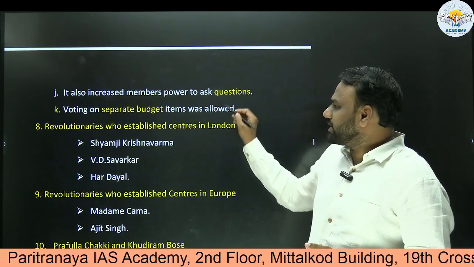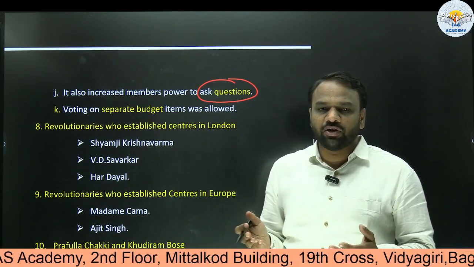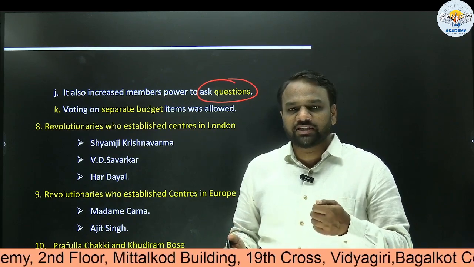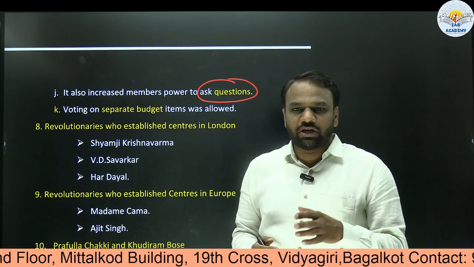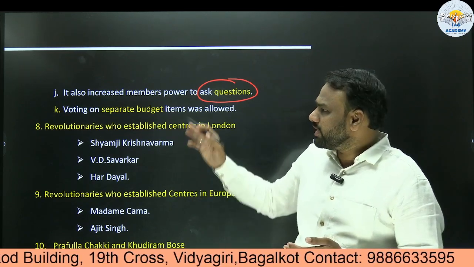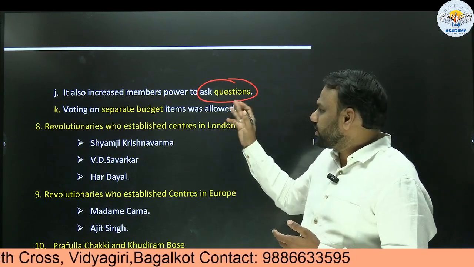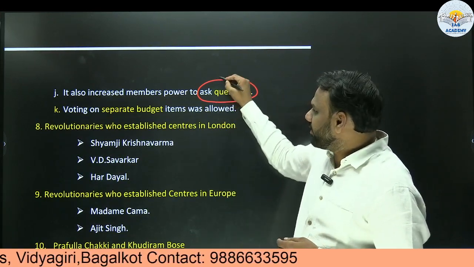Similarly, the act increased the members' power to ask questions. In polity we know there are various provisions for the legislature to exercise its control over the executive, like Question Hour and Zero Hour. In Question Hour, there are starred questions and unstarred questions. Through the 1909 reforms, extra power was given to members to ask questions. So again, a very important point.